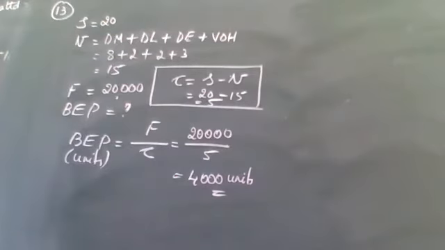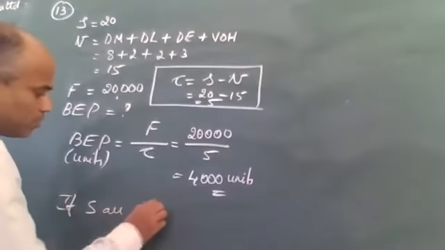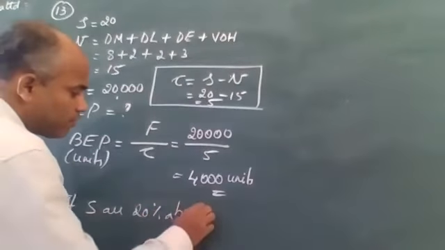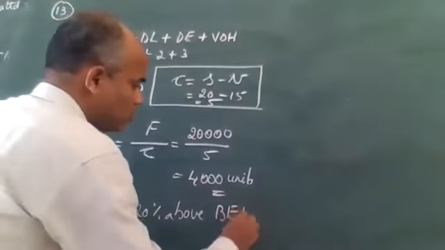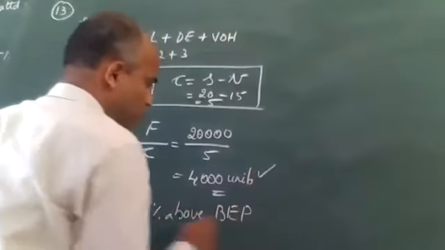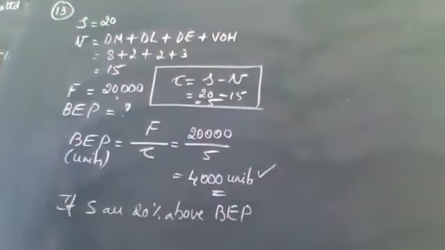The second part of the question says, if sales are 20% above the break-even point, determine the net profit. Do you know BEP? Yes, sir. We know BEP. Break-even point is how much? 4,000 units.